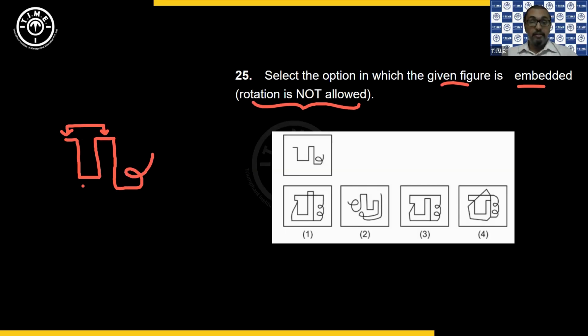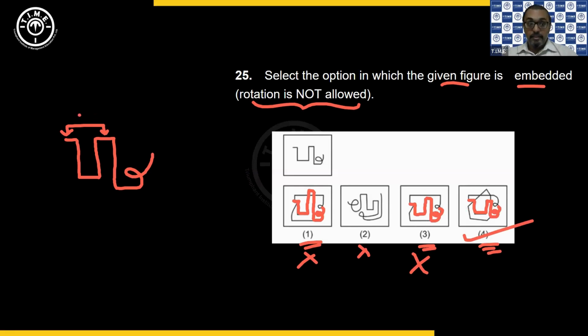Why? Because if you don't take that into account, you can say the first option is my answer, the third option is my answer, the fourth also is my answer. Yes or no? Because in the first option you also have that image, but the height is not the same. So the first option cannot be used. Second, anyway, you can rule it out. In the third also, you have a similar one, but the height is not the same. That is why you cannot take the third. But if you check the fourth, observe carefully, the given height is the same. Correct? So that is why option 4 is what we choose as the answer.